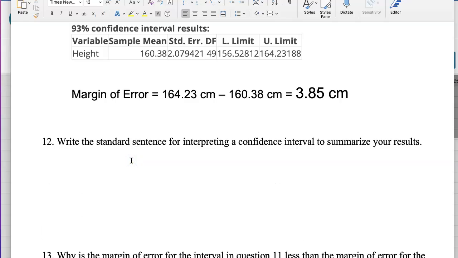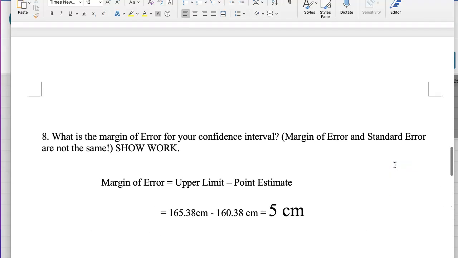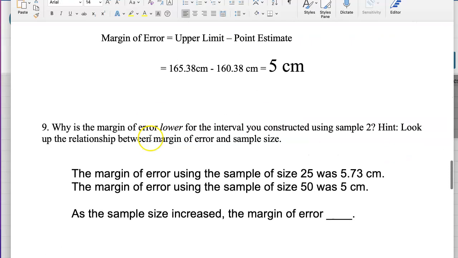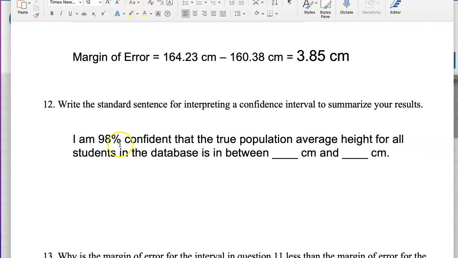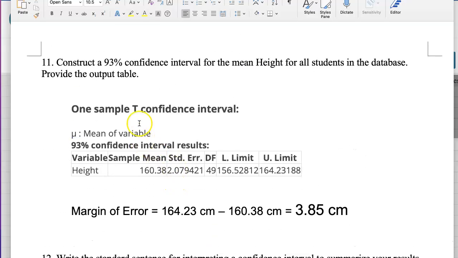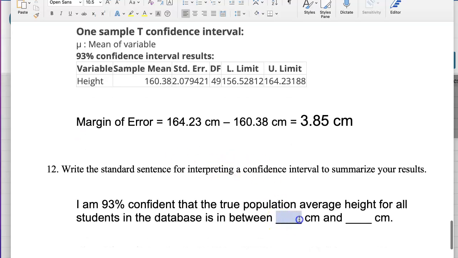But before we do that, question 12: write the standard sentence interpreting the confidence interval, summarizing your result. For this one, you can just copy that sentence that we wrote because we are interpreting the same confidence interval over and over again, but make sure to change the confidence level to 93%. We're not doing 98%. This one is 93%. You will change the lower and the upper limit to the numbers that you see on your output table, and that will be good for number 12.